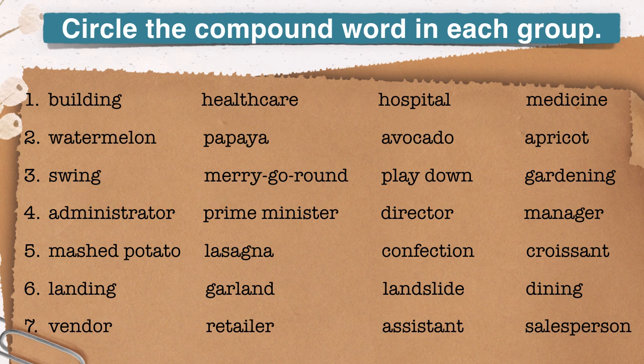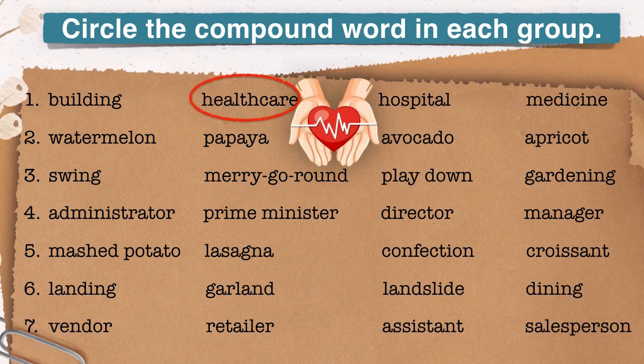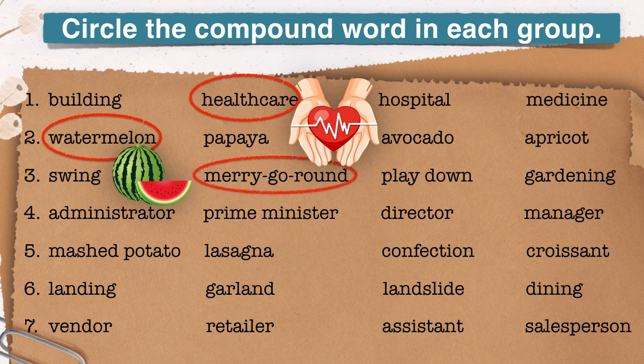The compound word in the group is healthcare. Time to review the next one. Watermelon is the compound word in this group. Moving on to the next one. The compound word among the options is merry-go-round. Next up, the correct compound word is Prime Minister.